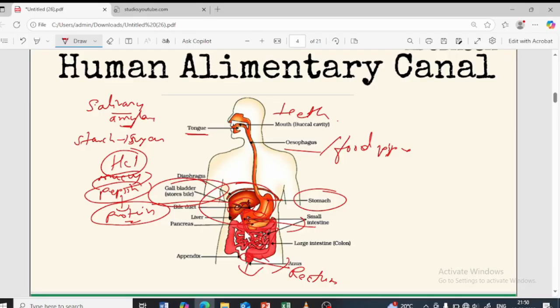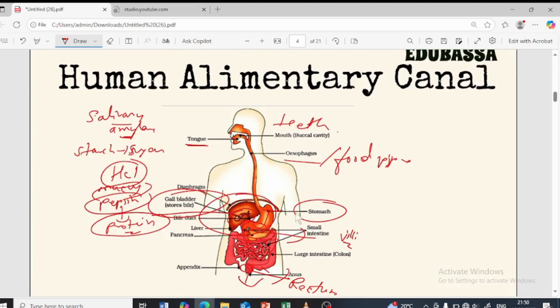And this digested food, with the help of the villi present in the inner walls, is going to be transferred to the different cells for the purpose of energy. Now the undigested food will move through the large intestine, and the extra water and the extra salt will be removed with the help of the large intestine. I will not explain much about feces. Feces is basically the undigested food, the roughage, that has to be removed out of the body. It is basically toxic for our body, so it has to be eventually removed. So that is stored in the part called the rectum. Then it is eventually removed with the help of the anus.